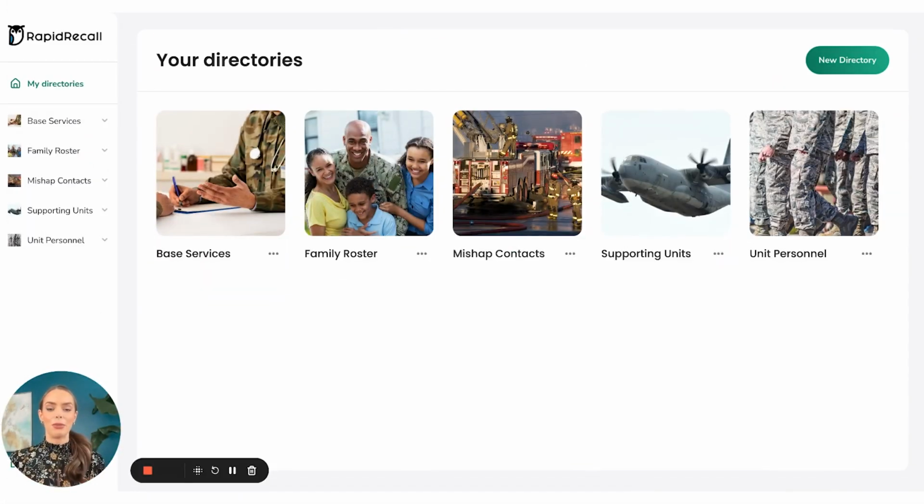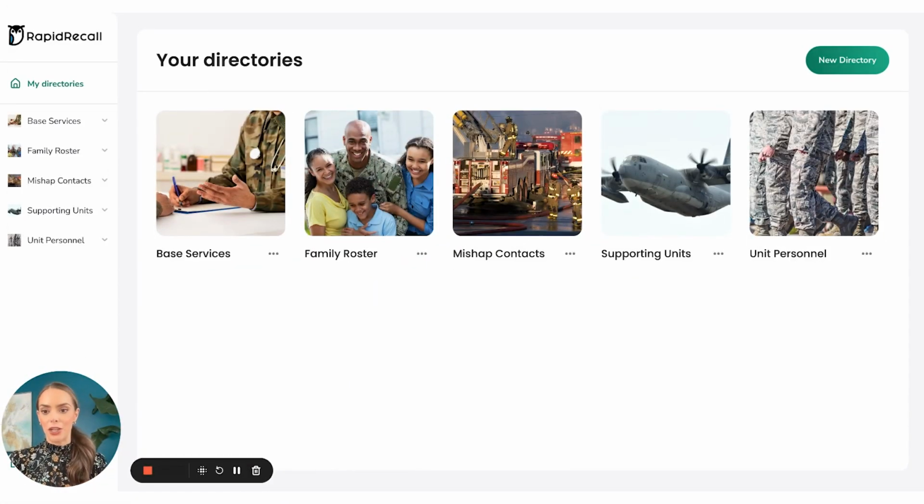As we go throughout this demo, just keep in mind that all of the information that's being shown on here is fictional. All right, well, this is your directory page. So you can have one or multiple directories. And what's really cool is that you can actually sync this automatically with your human resources system. You could also just upload a spreadsheet of contacts. You can add contacts manually one by one. It's very, very customizable that way.